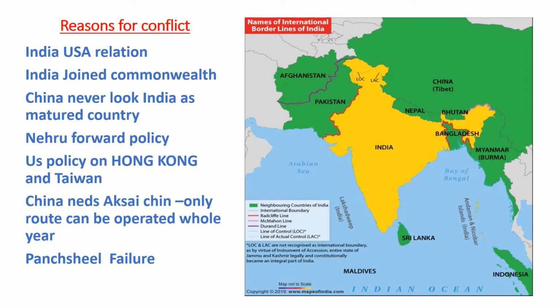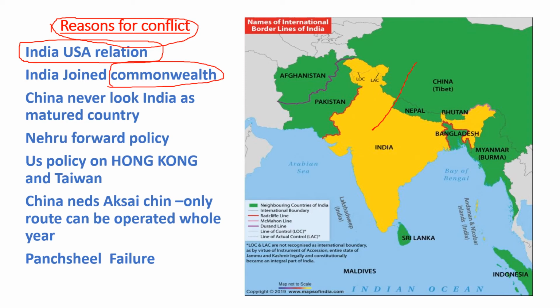Now, 1962, if you take the war with China, many things explain how the India and China relationship got more destroyed because of the regional imbalances that China and India have, and that is going to continue in the future, as we have seen in the 6T policy. Now, first, the USA and India relationship. As it increases day by day, China will never be happy with it. When India joined the Commonwealth, at that time also, China looked askance at India, saying you cannot go for the Commonwealth because those are imperialist countries, they have control there. So India might become an imperialist country.